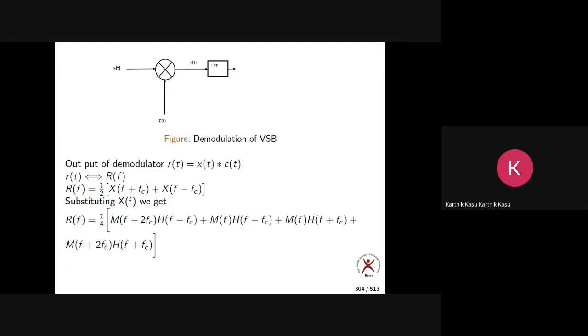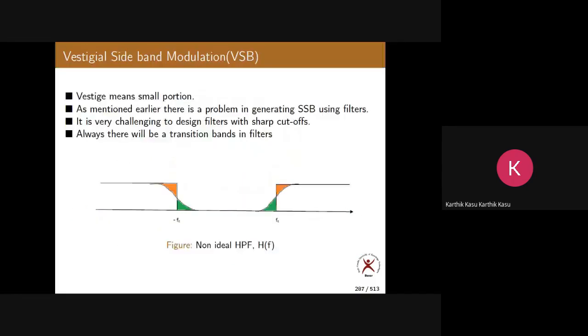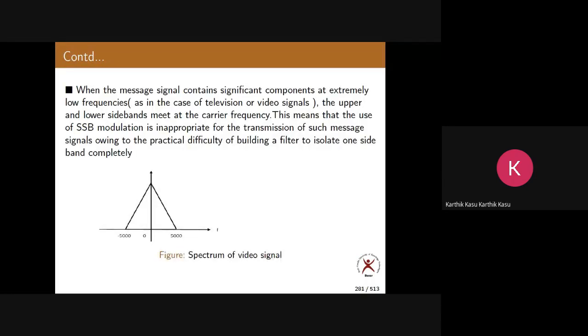Video doesn't have any difference, no? I mean, let me go back. I told you just now, no? Here, it doesn't have any gap. Correct. This is most suited. Audio also may be correct, but this is most suited because it can never be modulated by using SSB. Agreed or not? Because if it is like this, obviously you need ideal filters. There is no other way. So for videos, VSB is the most suited modulation technique.